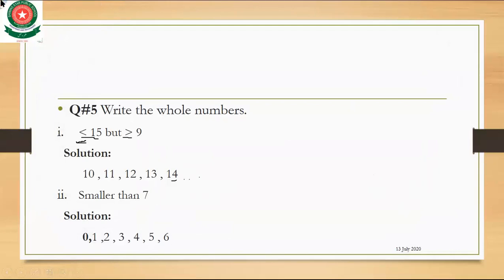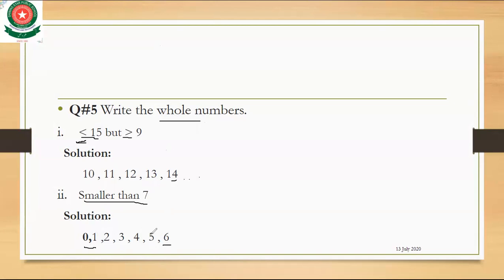In the question, they tell about whole numbers. I already told you about that. Whole numbers are those numbers which start from 0. So we start from 0. See the question, smaller than 7. The number less than 7 is 6. So we end the number here at 6. Okay, start 0, 1, 2, 3, 4, 5 and 6.